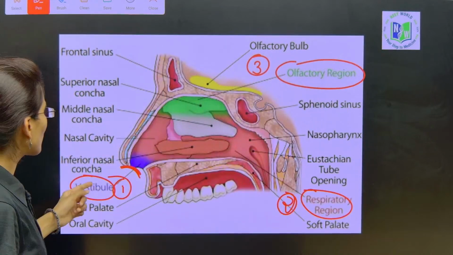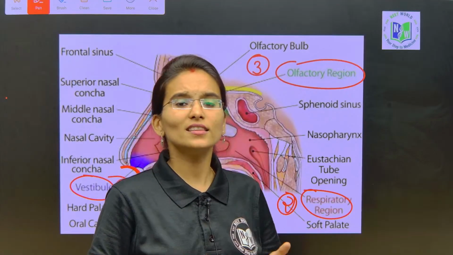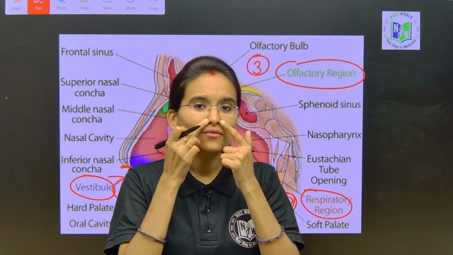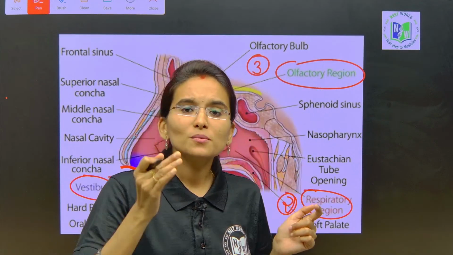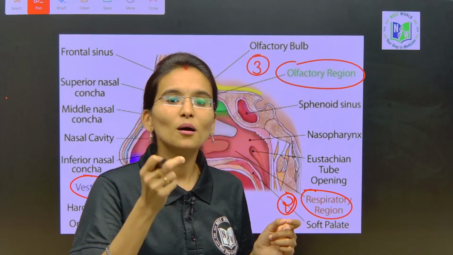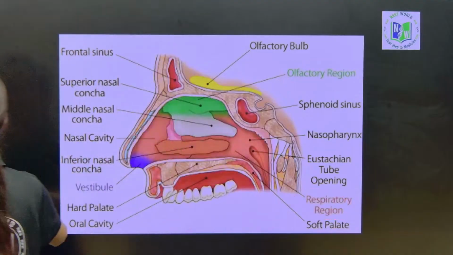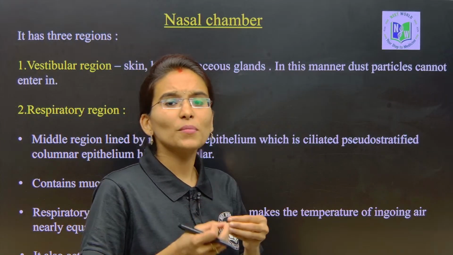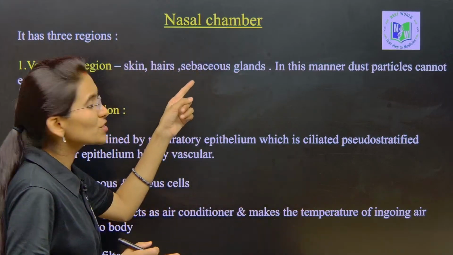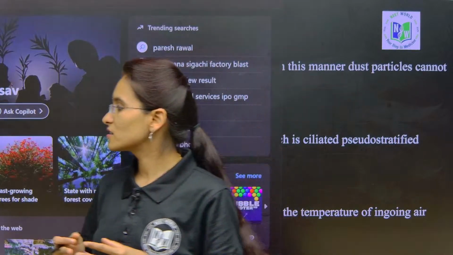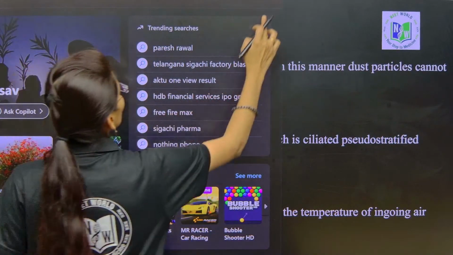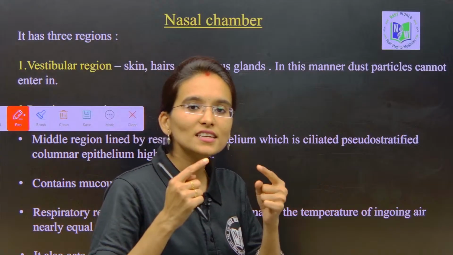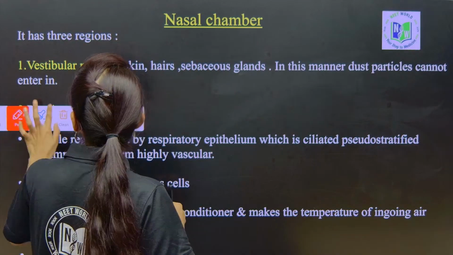Now let us understand what the vestibular region is and what its role in the respiratory tract is. This is called the vestibular region. It is usually made up of skin and hairs, and sebaceous glands are present in abundant number, my dear students. Have a look here: under the vestibular region, what are we going to find? Skin, hairs, and the next one, sebaceous glands.